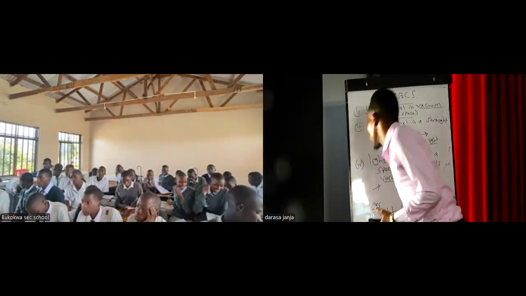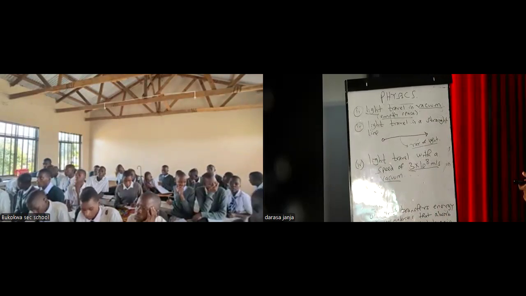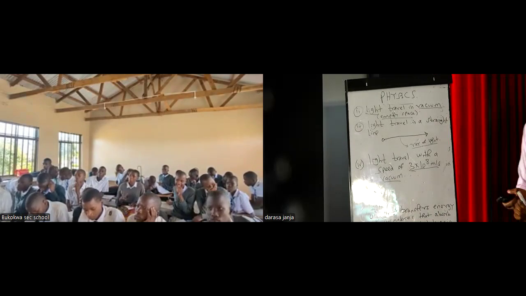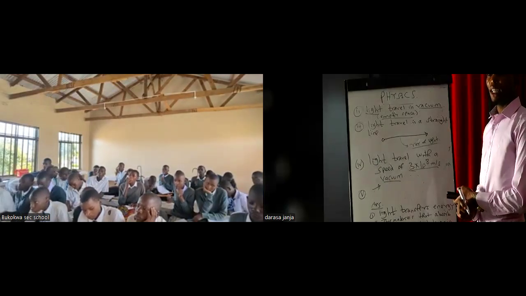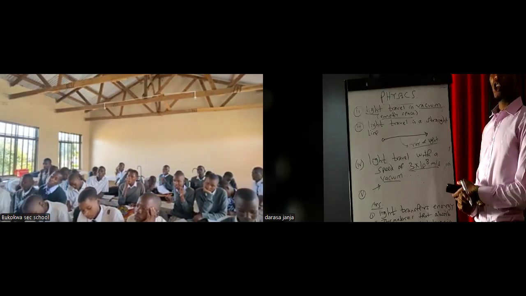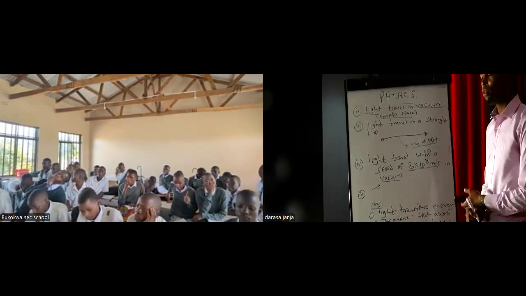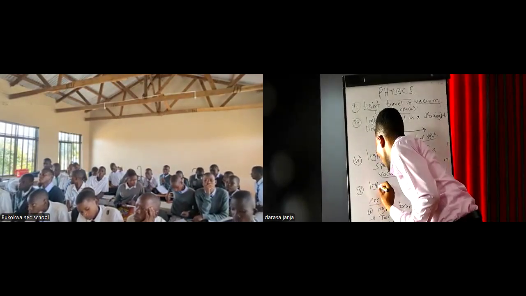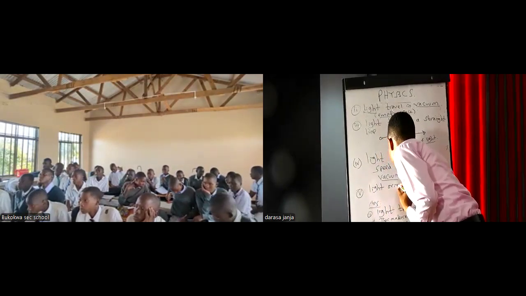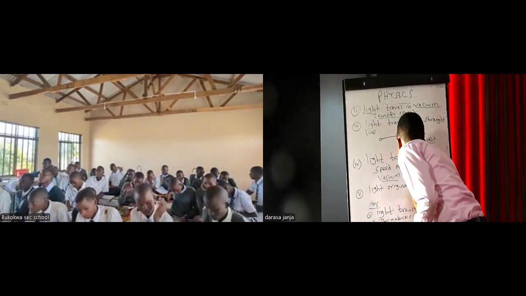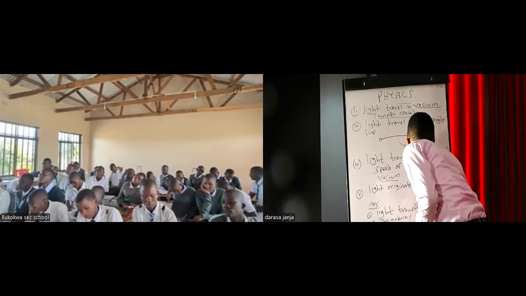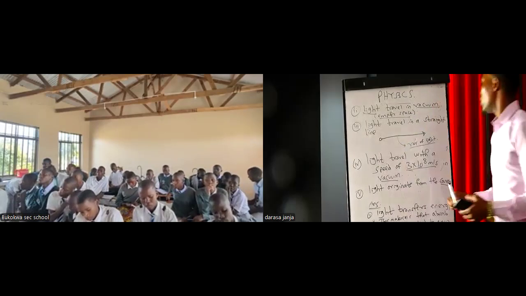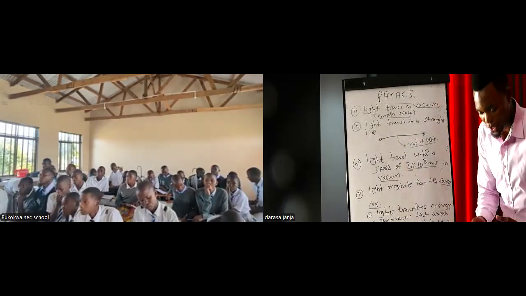And the last one, we say light always originates from the source. Light originates from the source, or rather it comes from the source.